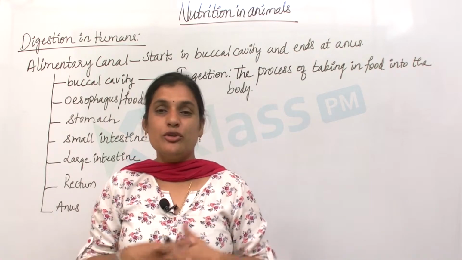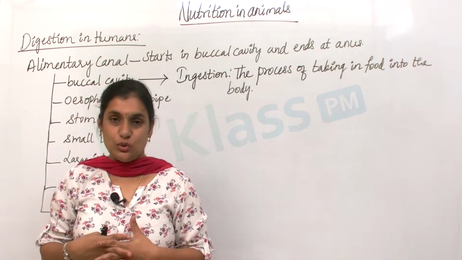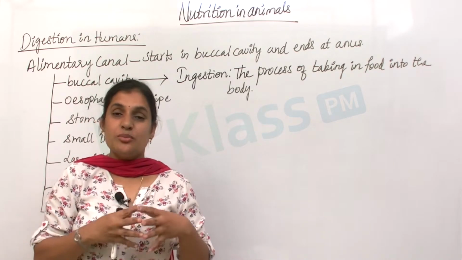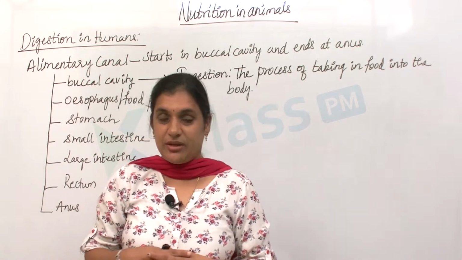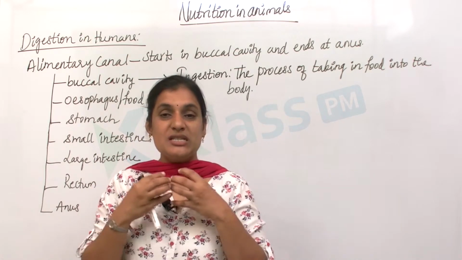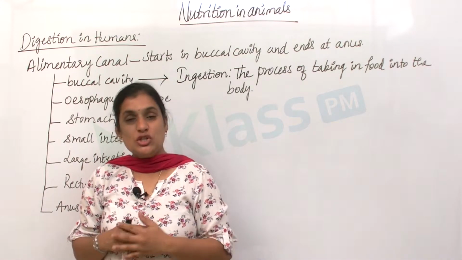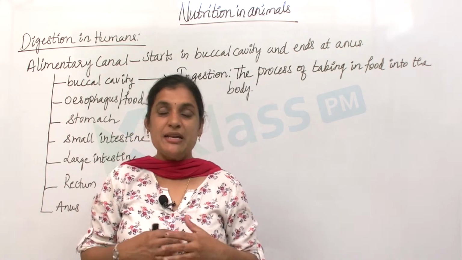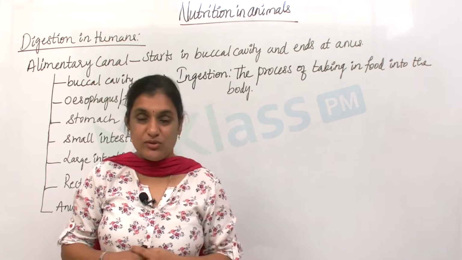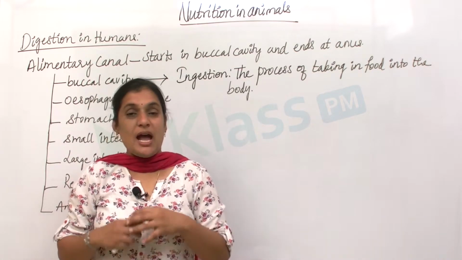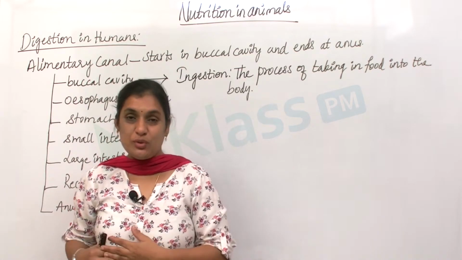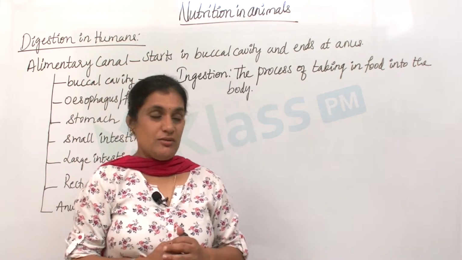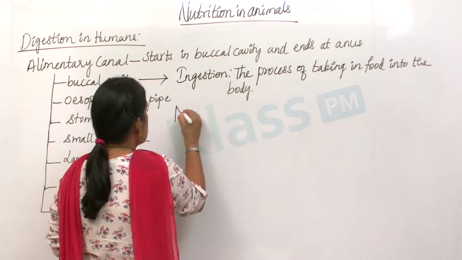And as we put our food into our mouth, what does our mouth do? You have an upper jaw and a lower jaw, which are provided with a good number of teeth. These teeth help to chew and grind the food mechanically so that the food is made into a soft paste. This process of chewing the food and making it a soft paste is known as mastication. What is it called? Mastication.